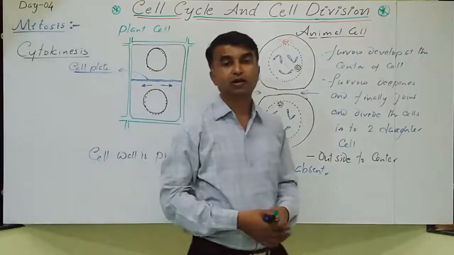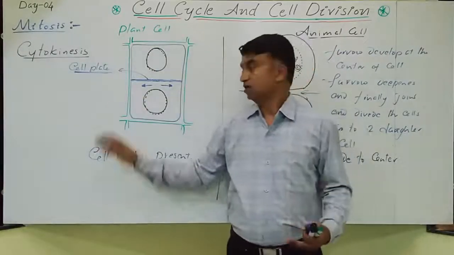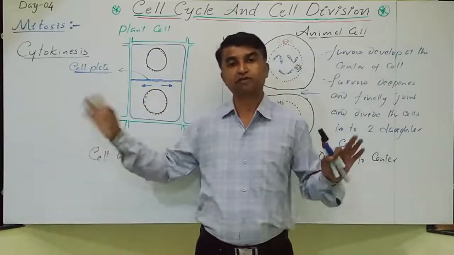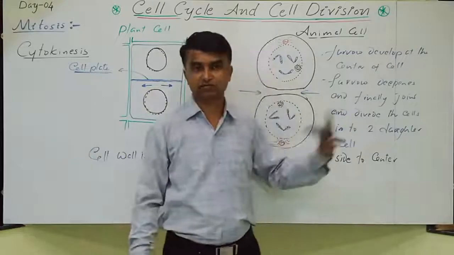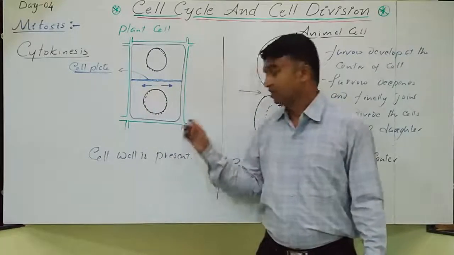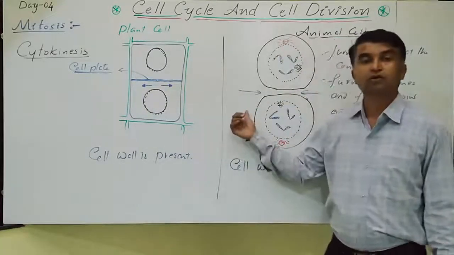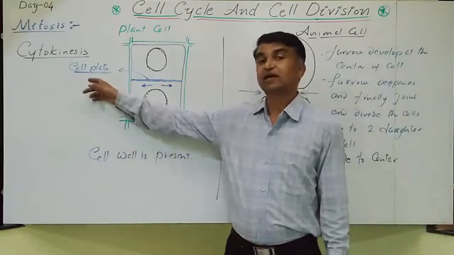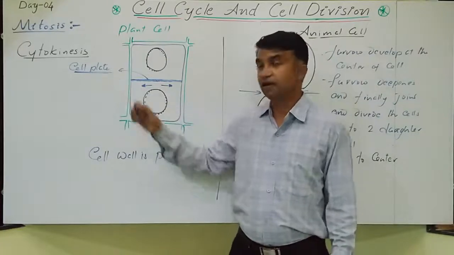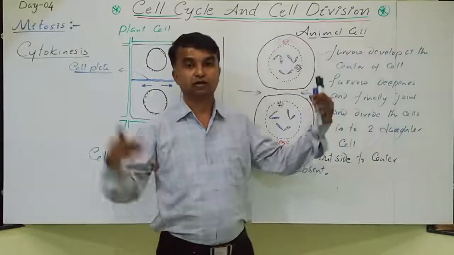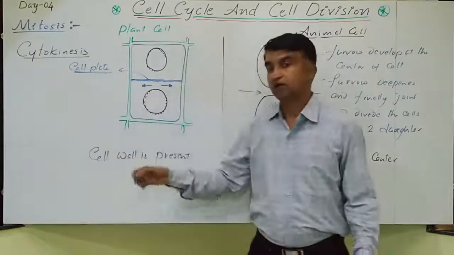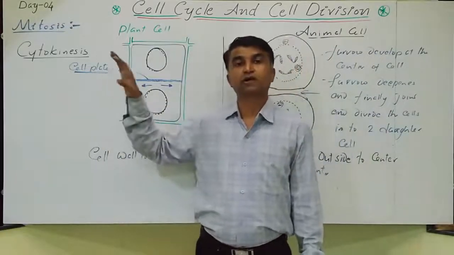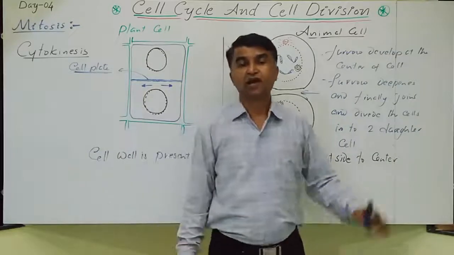So ultimately, the karyokinesis pattern is almost similar in plant cells and animals. Prophase, anaphase, telophase, everything is the same in both cases. The only difference is that here the cytokinesis is formed due to furrow formation, and here due to cell plate formation. Here it occurs centripetally from outside to center, and here from the center towards the outside. This is the major difference between the cytokinesis of the plant cell and the animal cell.